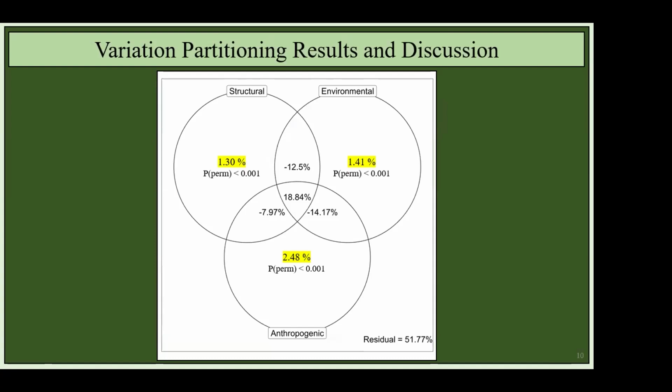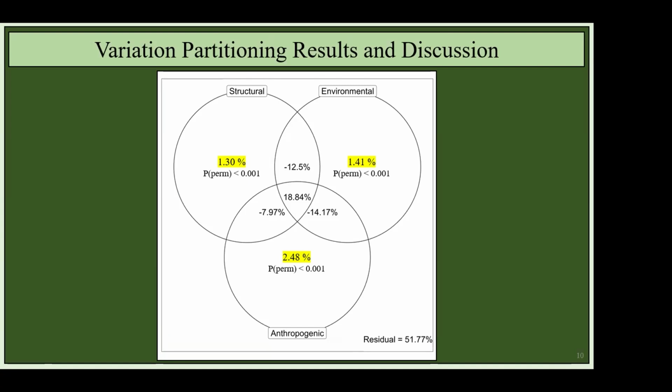Starting with our variation partitioning results, when we look at our structural, environmental, and anthropogenic factors, they didn't really contribute that much to the overall variation in our models, under 3% each, which isn't a lot, but for multivariate models, that's actually pretty significant, and all of them were contributing a statistically significant proportion to the variation. So if we removed them, then we would actually lose something in our predictability from that model. So it's important to keep all of them in there.